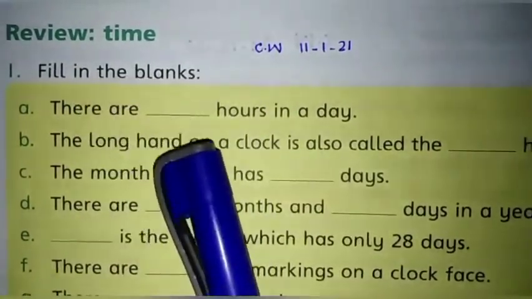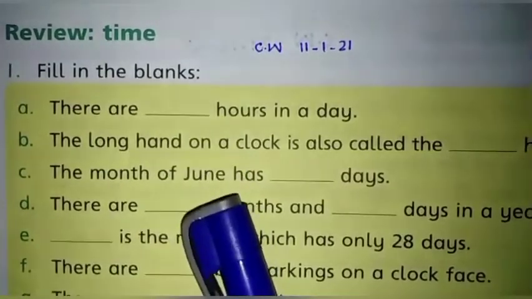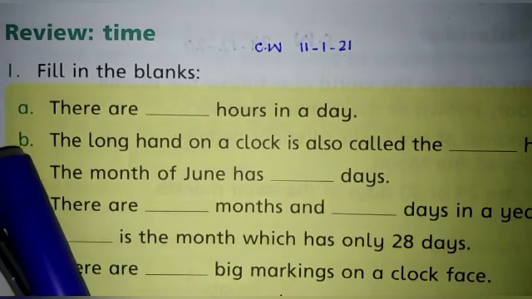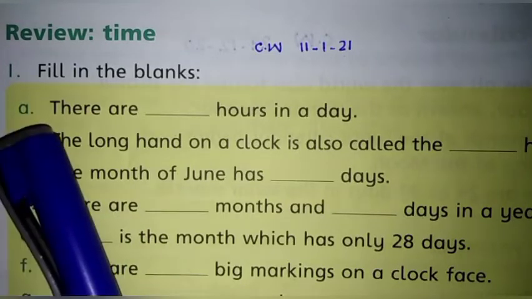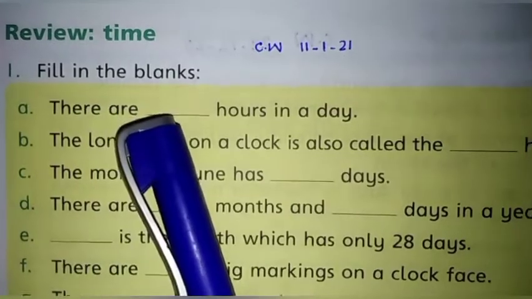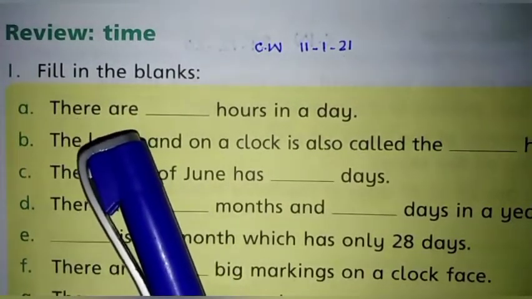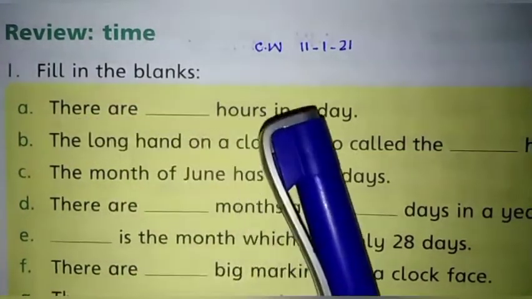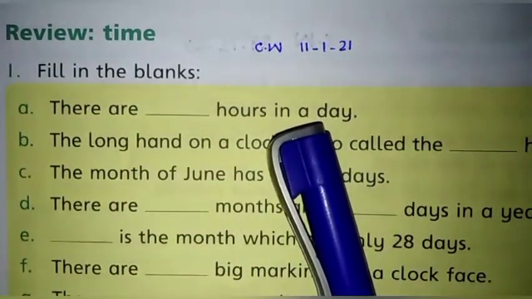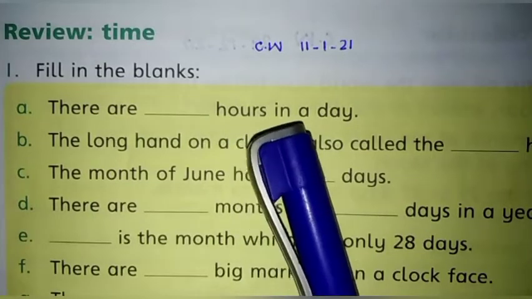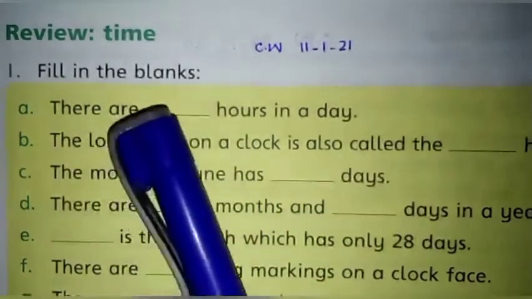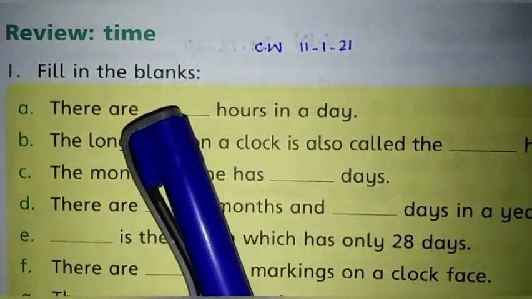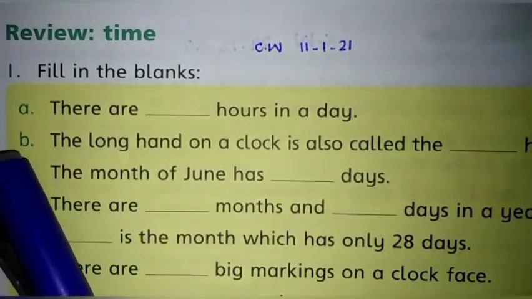Students, all these fill in the blanks are based on the time period. Okay students, so read the statement with me. Listen carefully. You will fill the blanks by yourself. I will just explain and you will listen carefully. Part A. There are dash hours in a day. You all know how many hours in a day. Obviously, there are 24 hours in a day. So you will write here 24. Is it clear, students?